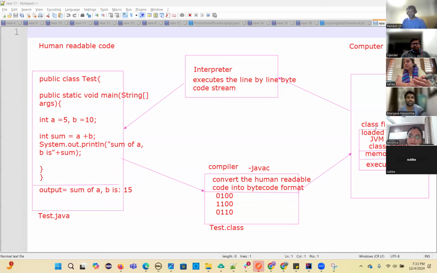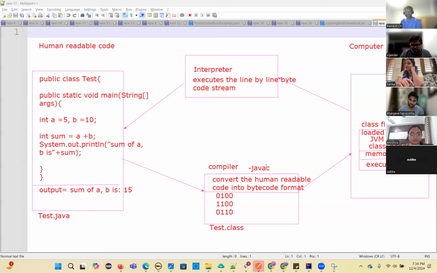So this class file will be loaded into the JVM by the class loader. Class loader, what is its responsibility? It loads all the class files into the JVM. Once it is loaded, it will be stored in memory. From the memory, the interpreter will pick it up and execute it line by line, read the bytecode stream, and give the output to us. Clear?